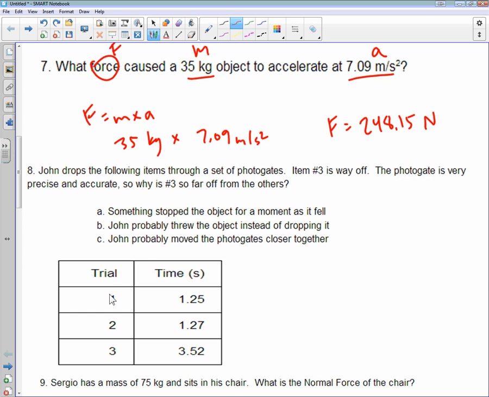If you look at these trials, the third one, the time here is bigger. That should show you that the speed or the acceleration was slower. So if the acceleration is slower, the speed is slower as it falls, does it make sense that he would have thrown it downwards? If he threw it, it would have been faster going through, right? And then C, if you move them closer together. Well, if he moves the two photo gates closer together, you guys know it takes the time from one to the other. So if he moves them closer, that should make the time smaller, not bigger. So the best choice here is going to be A, that something stops the object as it's falling.